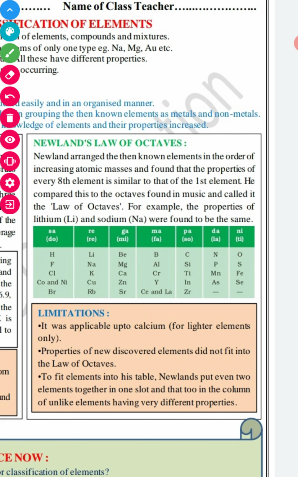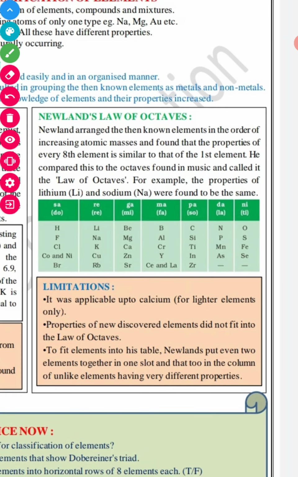Okay, but limitations of this would also be there, like it is applicable up to only calcium. Properties of newly discovered elements did not fit into the law of octaves, right? New elements did not fit in this, as it is applicable only up to calcium, but at that time other elements were also there.